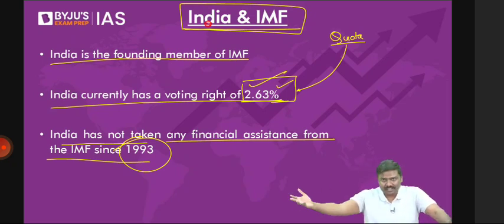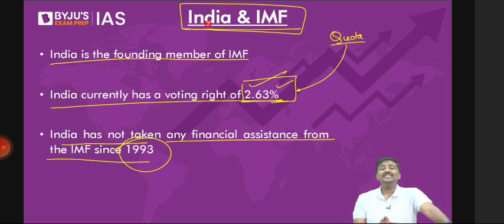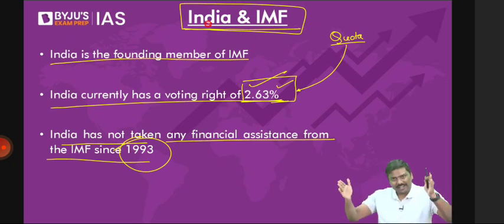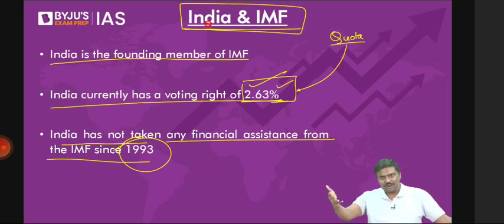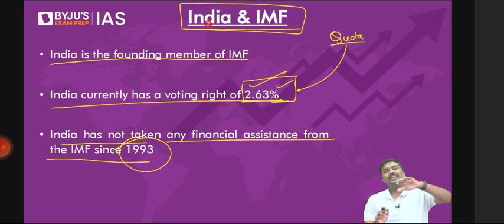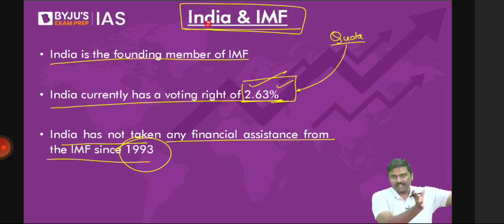Okay. What do you mean America has 16 voting right? America has 16% of voting right. I did not say 16 voting right. 16%. Total 100% voting right is distributed amongst all the member countries. Arey Baba, it is similar to GST. This is the last class. You should not ask these kind of questions. In GST, we discussed the center has 33% and the remaining voting rights is distributed amongst the state governments equally. Apply the same logic here. 100% is divided. 16% goes to USA. India has around 2.6%. Done.